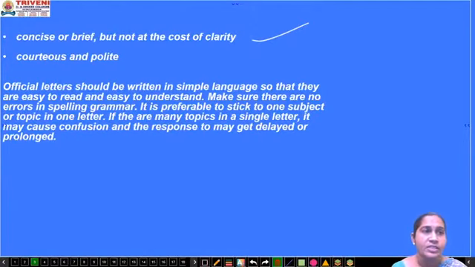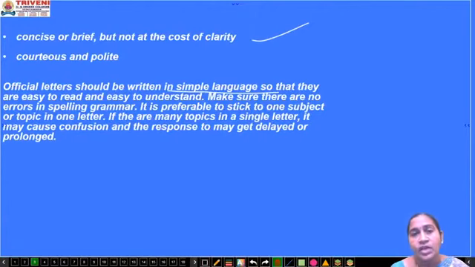The last point is being courteous and polite. When you write a letter, whether formal or informal, it should be very polite and humble, so that the other person should not get hurt by reading it. Official letters should be written in simple language.